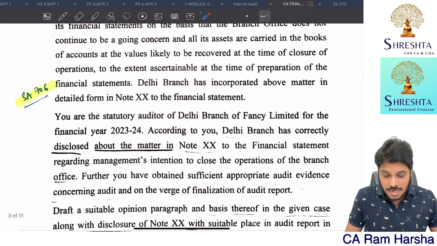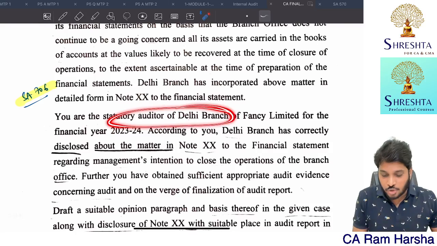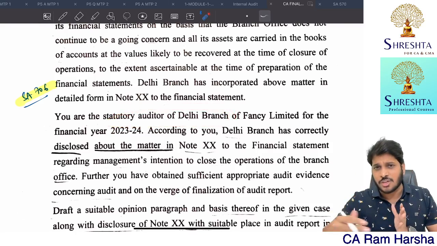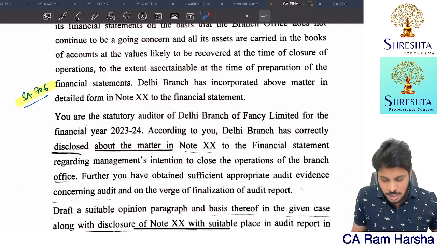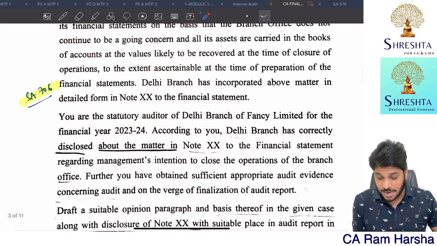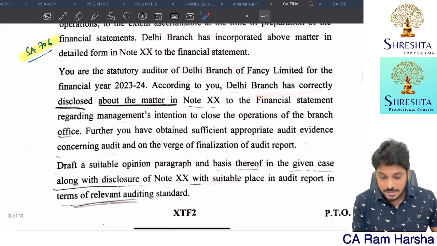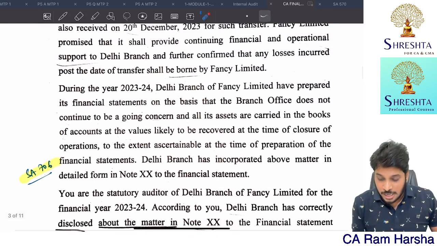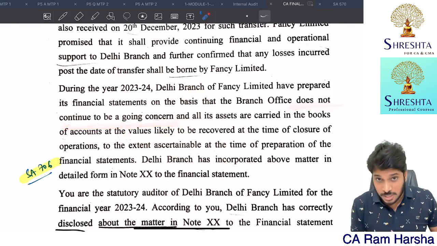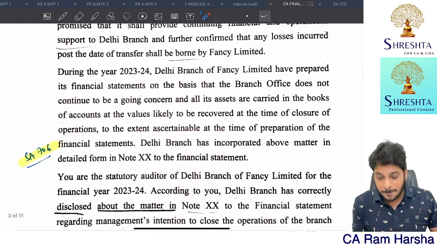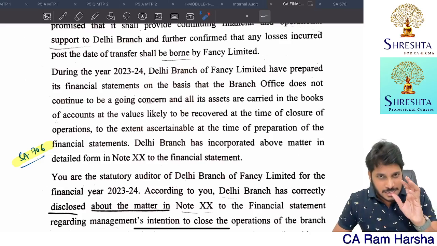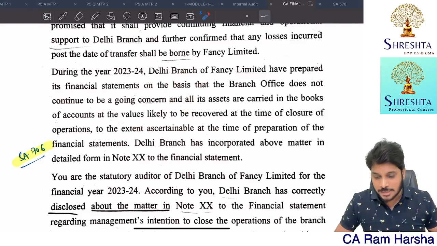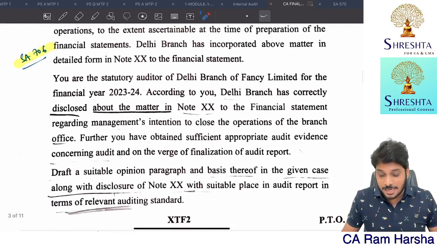So what happened is, here I'll tell you, you are a branch auditor. This is one big question where there was a huge discussion among the students, as far as I saw in the groups. You are the auditor of a Delhi branch, and this Delhi branch has disclosed a matter. What matter? This particular branch is not a going concern, and all the values are shown at recoverable values that are likely to be recovered, nothing but the NRV method. This example is not there in the main standard on going concern. I told you this has to be highlighted in an emphasis of matter paragraph.